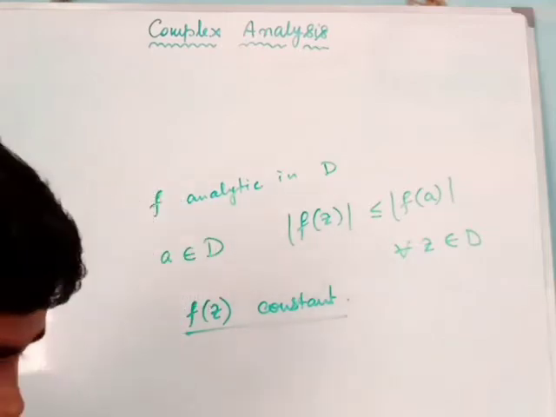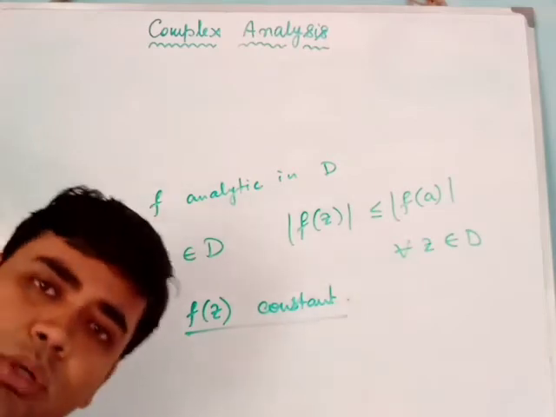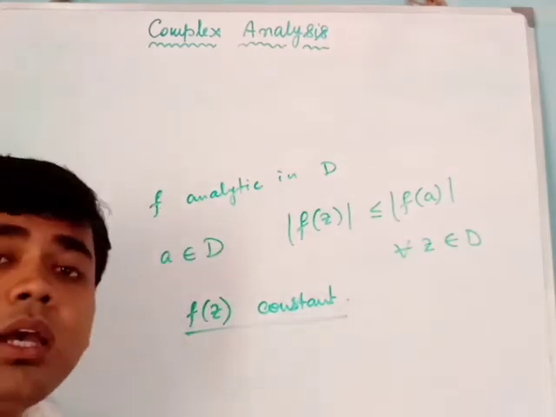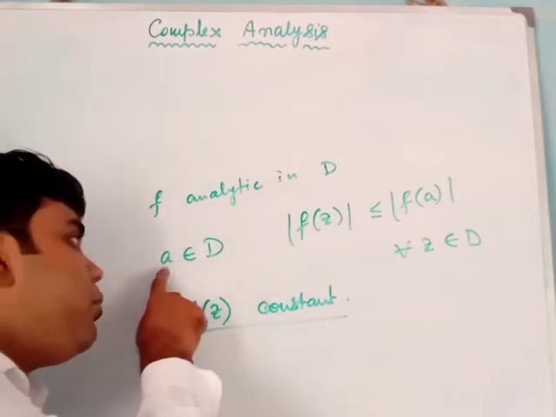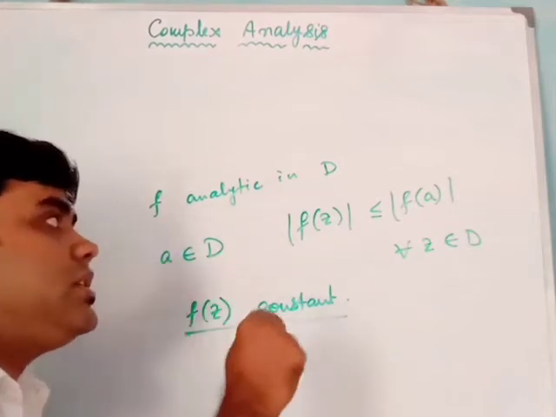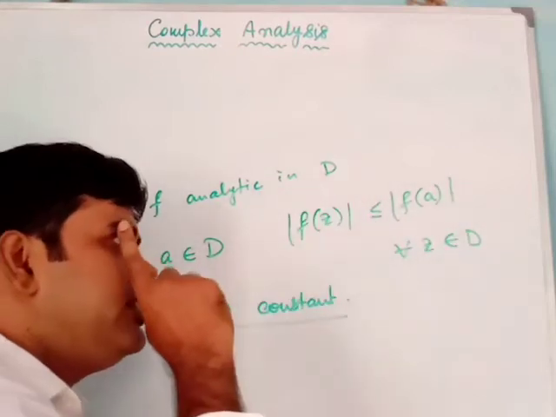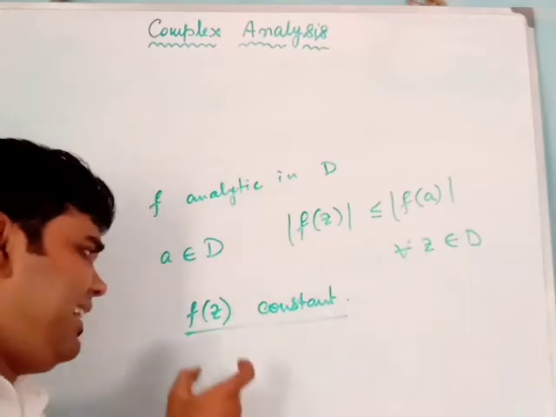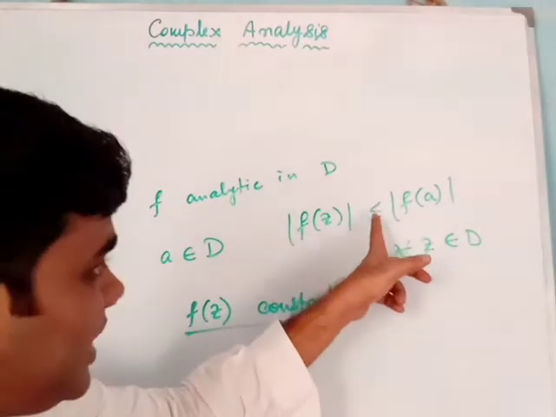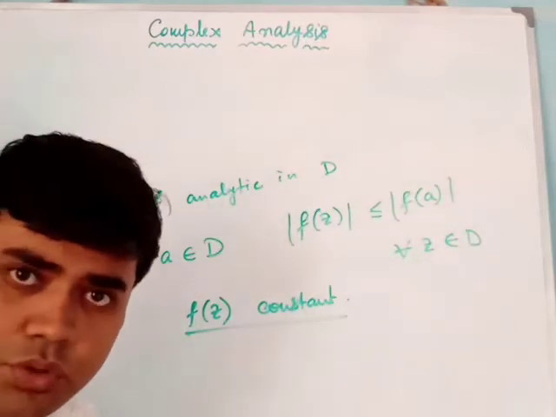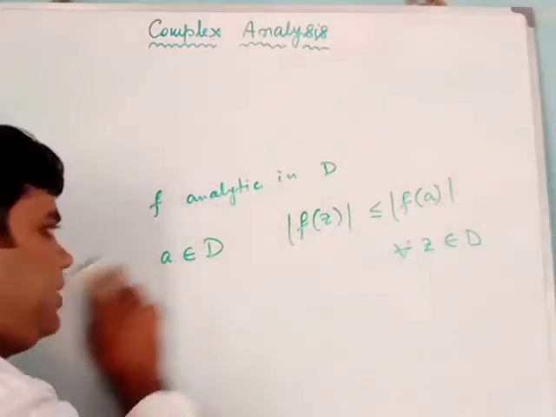So if the function f(z) is analytic in a bounded domain D, and f is continuous in D bar, and there exists an inside point A in D such that mod f(z) is less than or equal to mod f(a) for all z belongs to D, then we can clearly assert that f(z) is nothing but a constant. That's why it is becoming less than or equal to some inside point value of that function. So this is our maximum modulus principle.